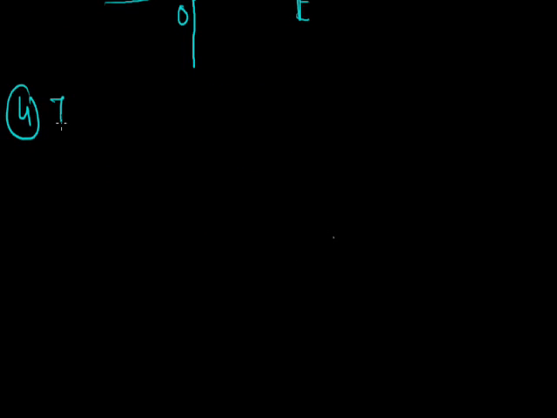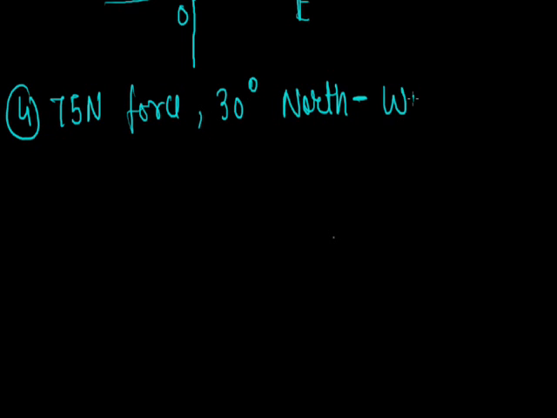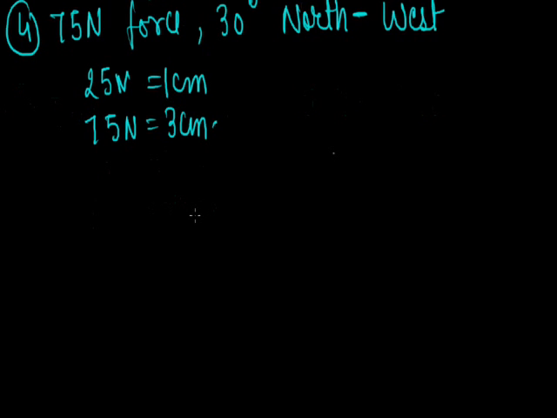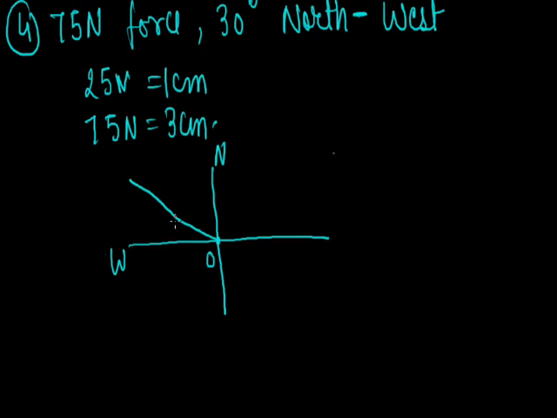Last example, 75 Newton force at 30 degree northwest. First, set the scale. Suppose 25 Newton equals 1 centimeter. So 75 Newton will be 3 centimeter. Now, in northwest direction, again mark it, this is north direction, this is west. And we have to make a line at 30 degree angle with the west direction. So just make an angle of 30 degree with the west.